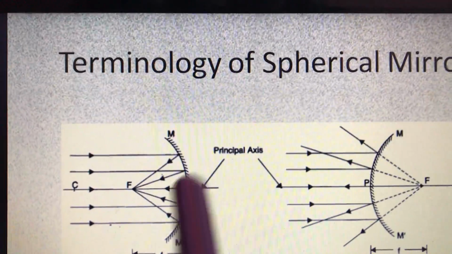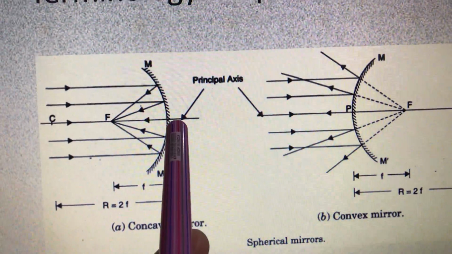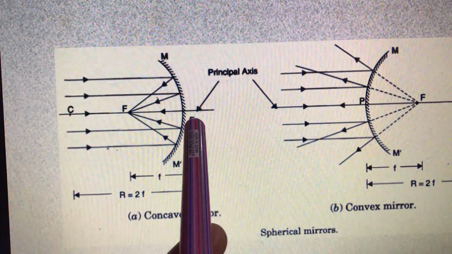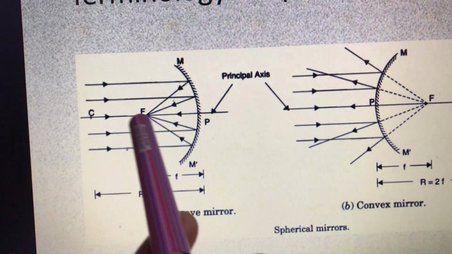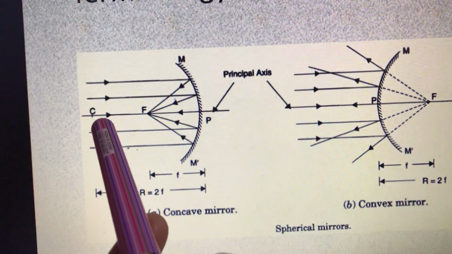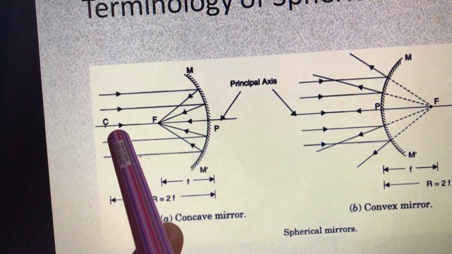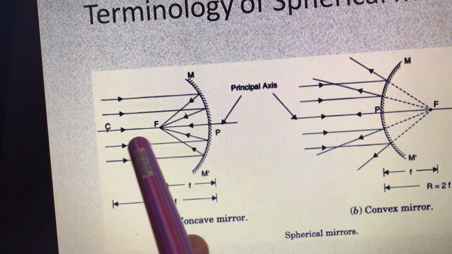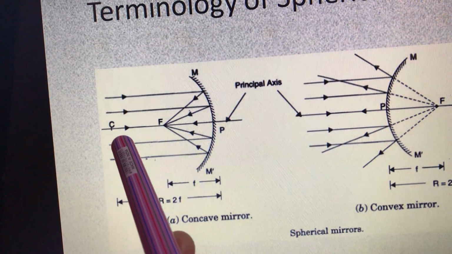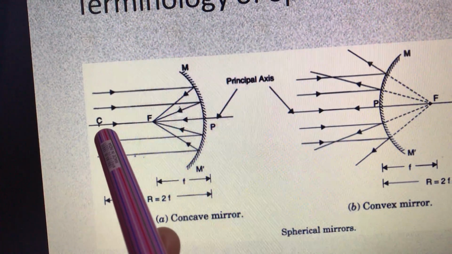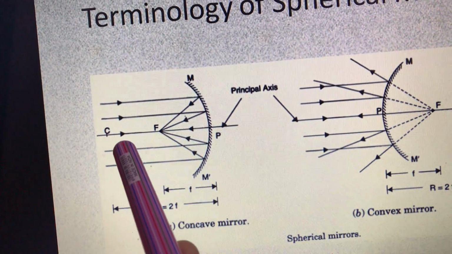Here you can see P. All of you are familiar with this. P is the center of the mirror, the center of the reflecting surface. Then here F and C. C, you are familiar with it now. It is the center of curvature. Then the distance between P and F, P and C, it is the radius of curvature.